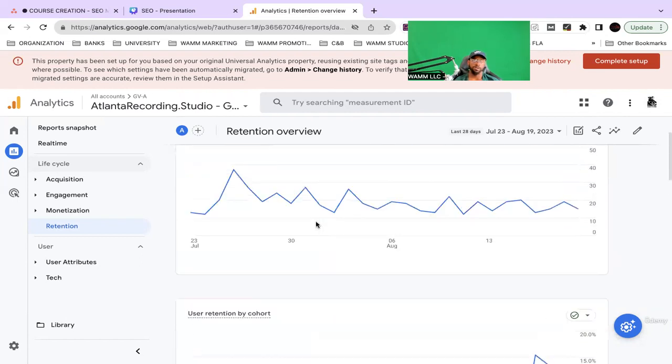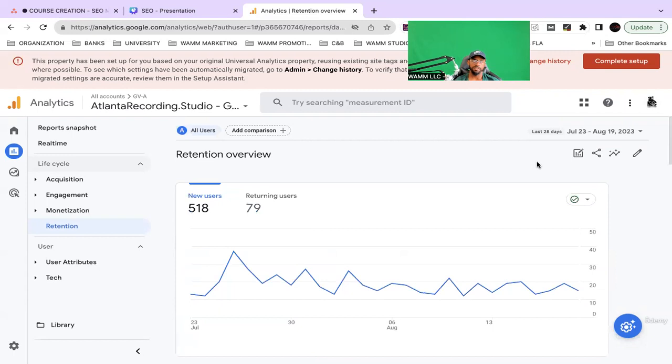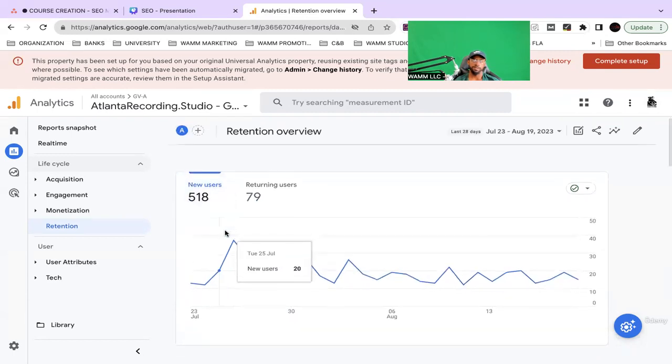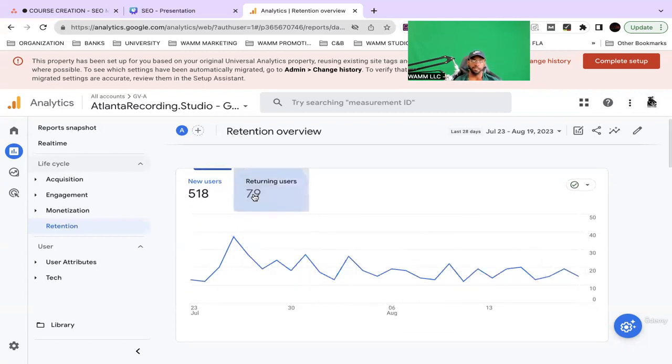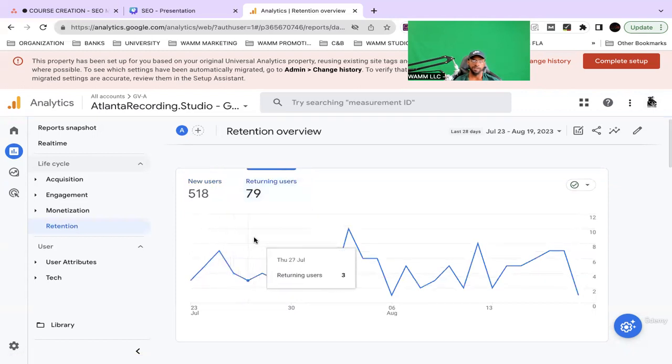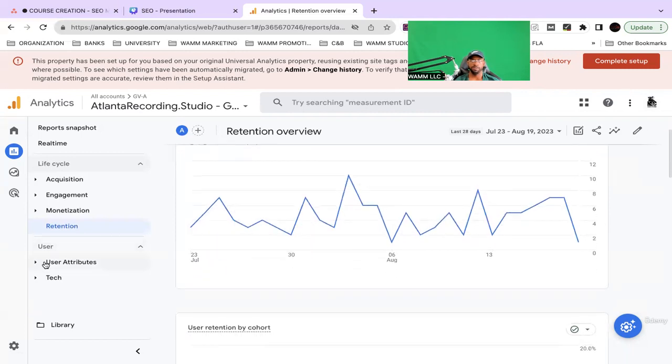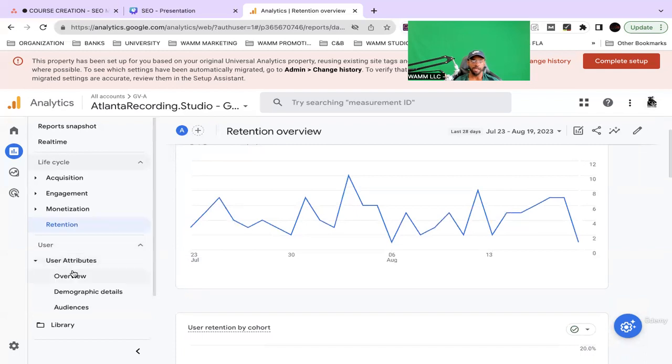Like I said, we don't have everything set up to the T with this. So it definitely shows there's some information we're missing out on that should be showing up. But for the most part, guys, this is very, very key. It's showing you when your returning customers are popping back up. So that's very important. User attributes.